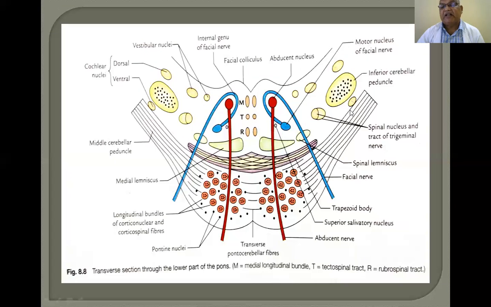Now, the middle cerebellar peduncle is there and the inferior cerebellar peduncle is there. Their positions: the cochlear nuclei, dorsal and ventral, are at the dorsal position and ventral position to the inferior cerebellar peduncles. Vestibular nuclei, this is the vestibular nucleus. This is the characteristic feature of the diagram of a section of the pons at the lower part. Most features occur only in the tegmental part. Whatever is in the theory is also shown in the diagram.